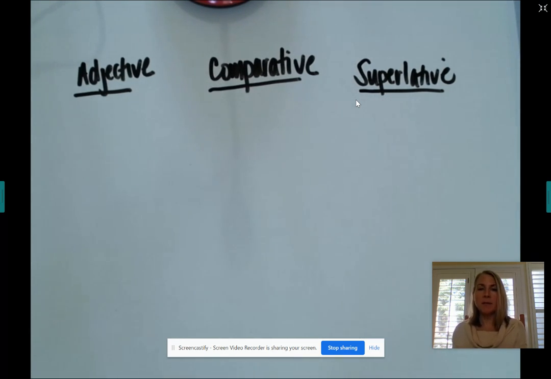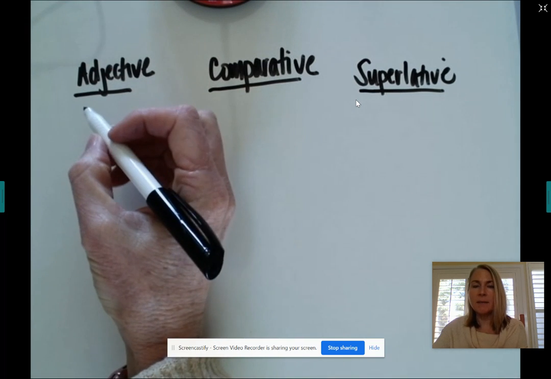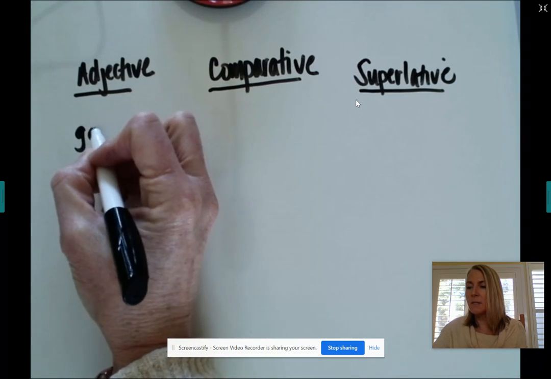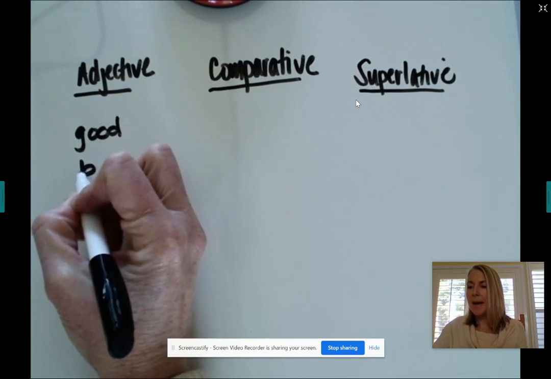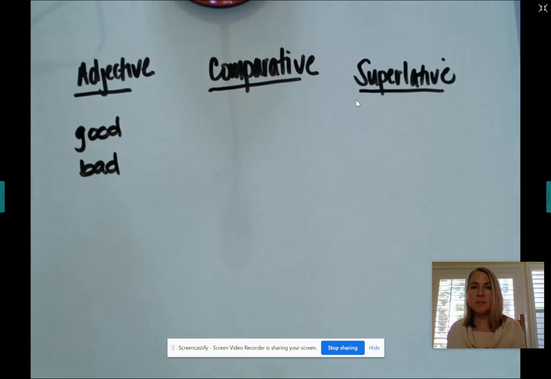But today we're going to look at an exception to the rule, actually, two. There are more, but today we're going to be looking at the adjectives good and bad. So, just to review, comparative is when we are comparing two things, right? So, if I say this person is taller than this person, we add ER to show that this one is taller than this one we're comparing.